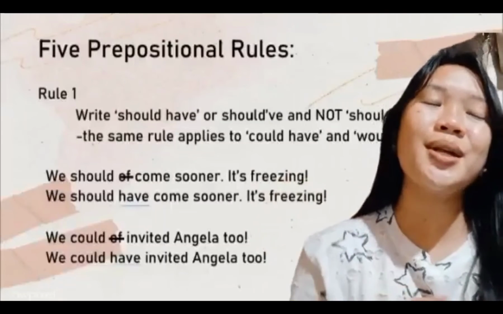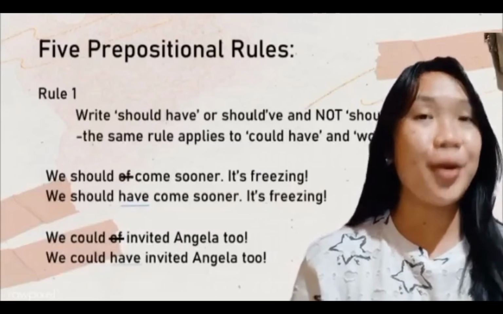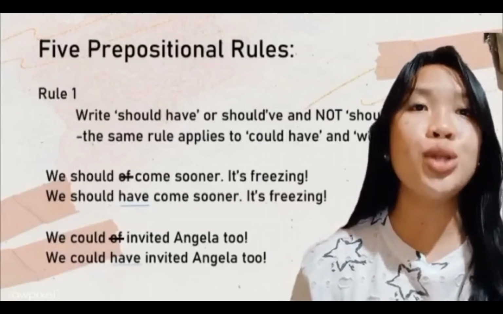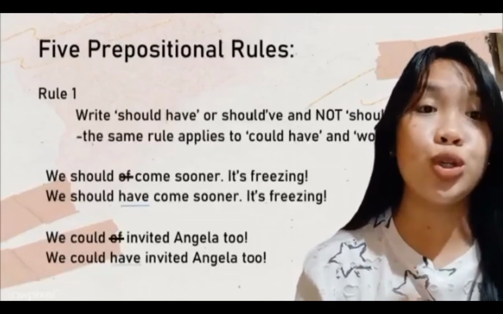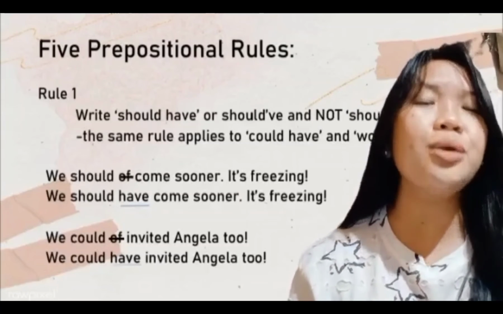Hello everyone, so let's discuss the 5 prepositional rules. Rule number 1. Write should have, or could have, and not should of. Remember, not should of. The same rule applies to could have and would have.